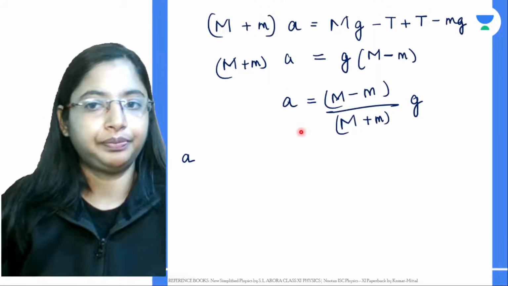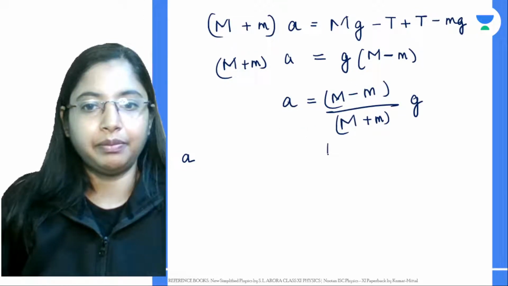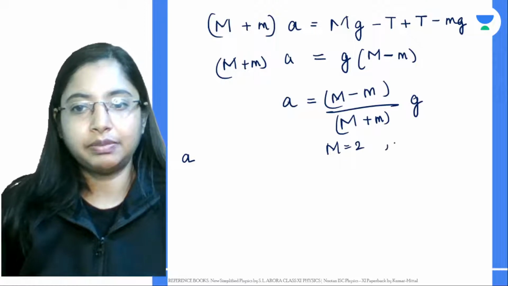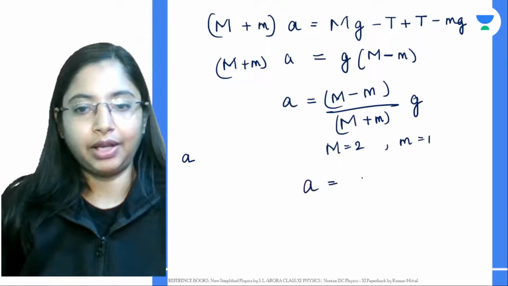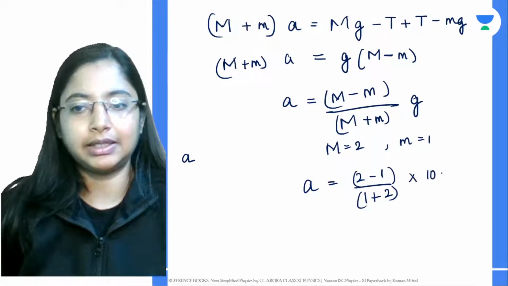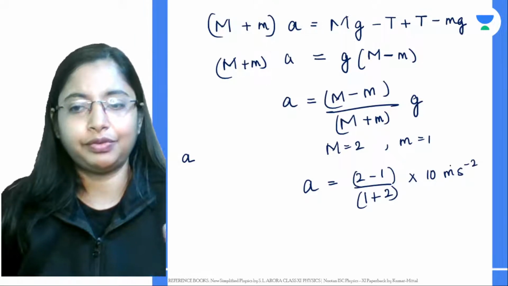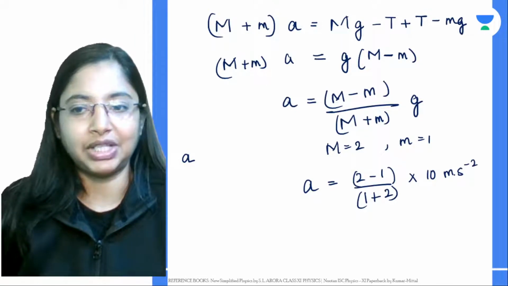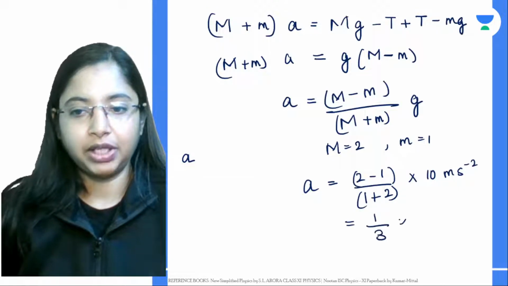For example, let's say this mass M is around 2 kg and this mass m is around 1 kg. So the value will be 2 minus 1 by 1 plus 2. Let's take acceleration due to gravity as 10 meters per second squared, so that the calculation becomes easy. So here we have 1 by 3 into 10.